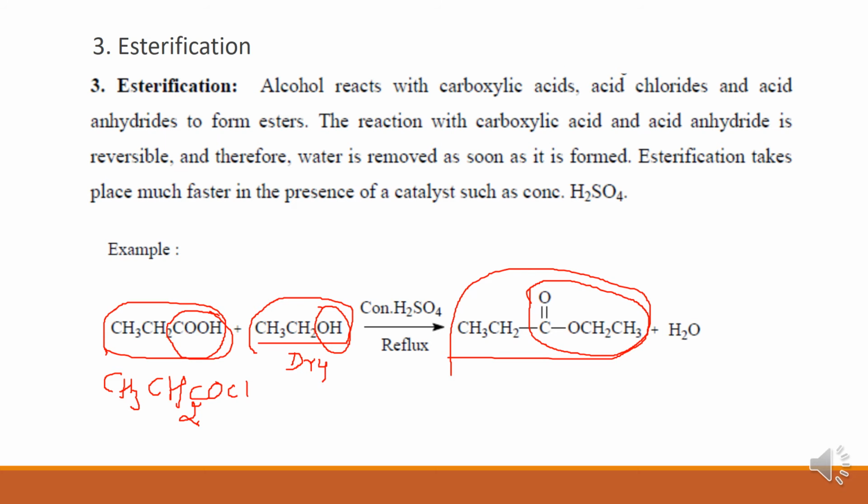Dry alcohol can give better result than normal alcohols. Dry alcohol means 100% pure alcohol. So this is what esterification is.